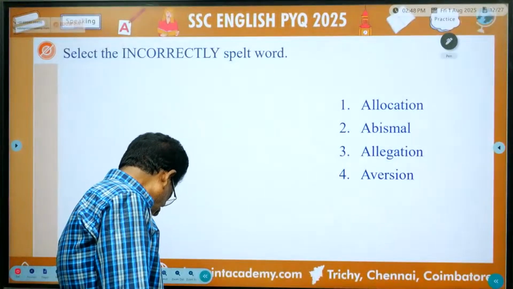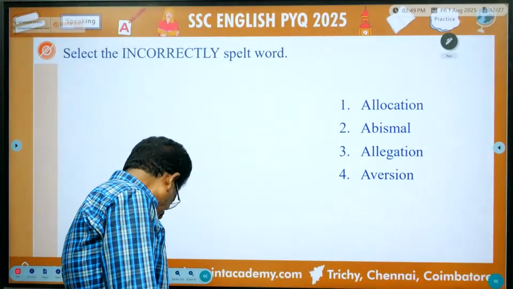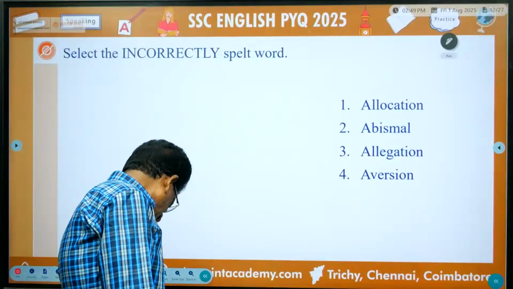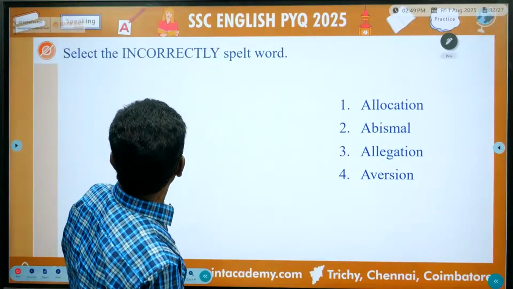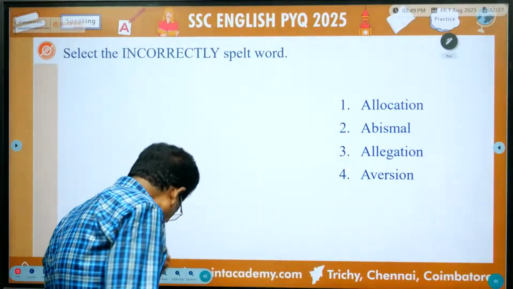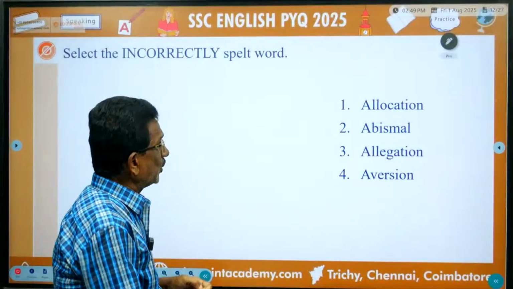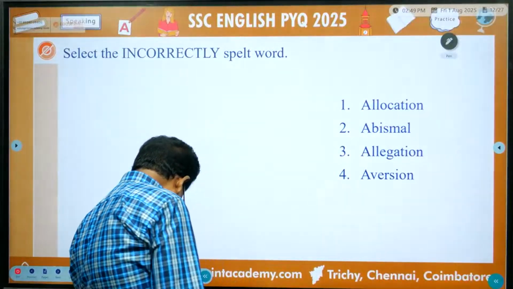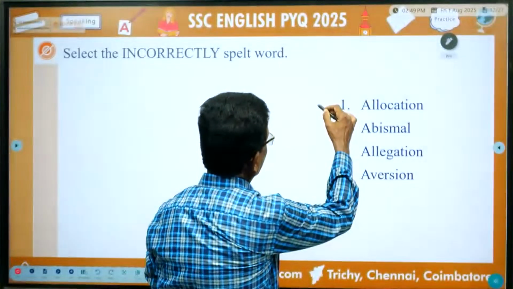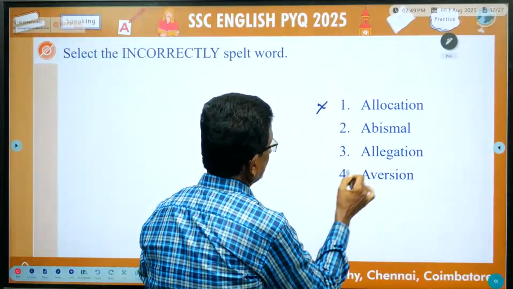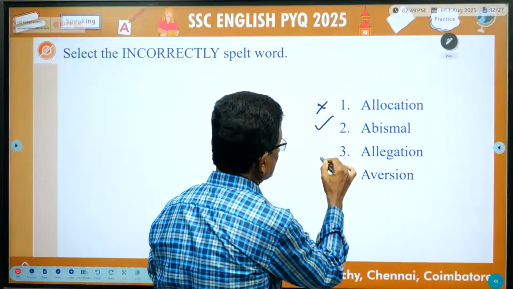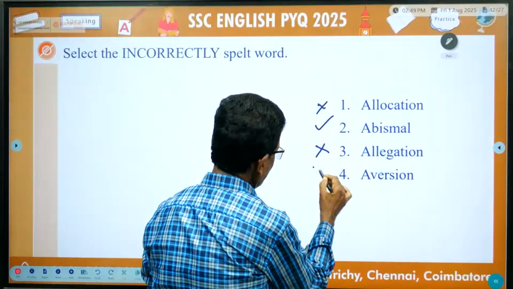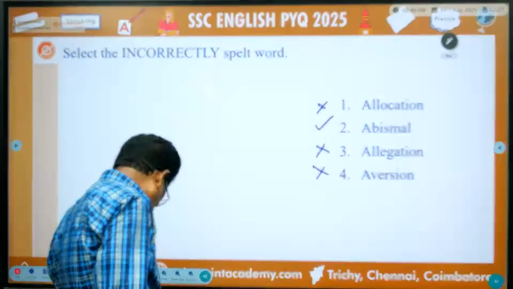Select the incorrectly spelt word. Yes, now listen. Incorrectly spelt word. Allocation, abysmal, allegation, aversion. Here, allocation is correct. So this is the correct spelling. Allegation is also correct. Aversion is also correct. So here you find the error.